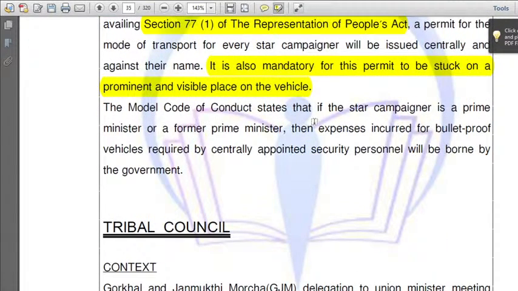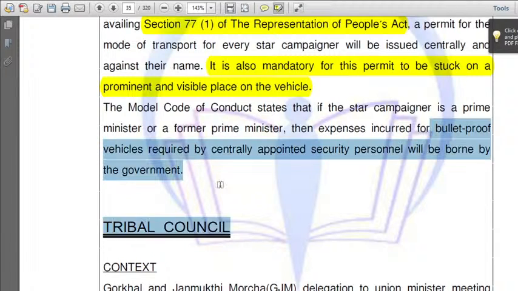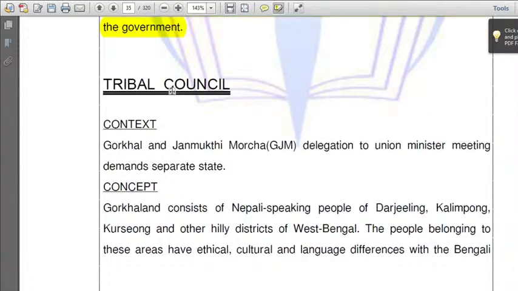Next, the Model Code of Conduct states that if the star campaigner is a prime minister or a former prime minister, then the expenses incurred for bulletproof vehicles required by centrally appointed security personnel will be borne by the government, not the party. So bulletproof vehicle expenses will be covered by the government. For whom? For the PM or the former PM. That means for our Modi ji, or for Manmohan Singh, their bulletproof campaigning vehicle costs will be borne by today's government. Okay, this is the thing.